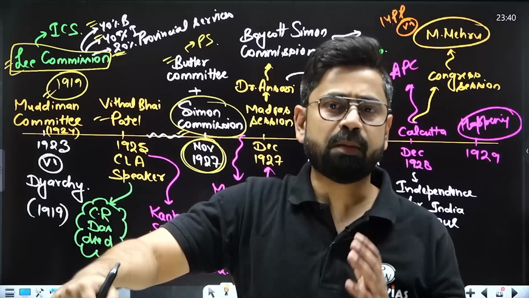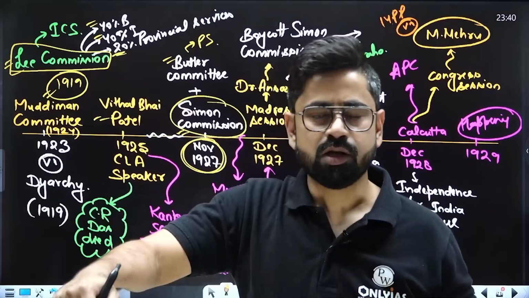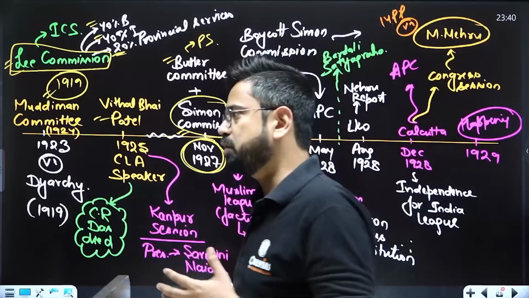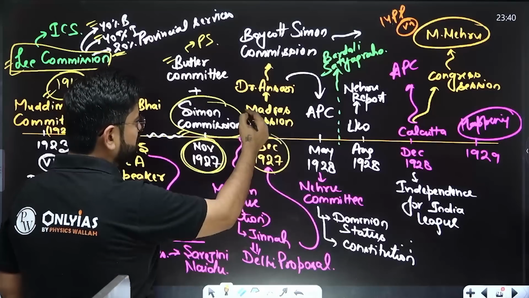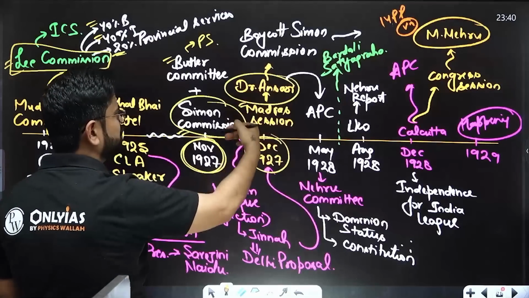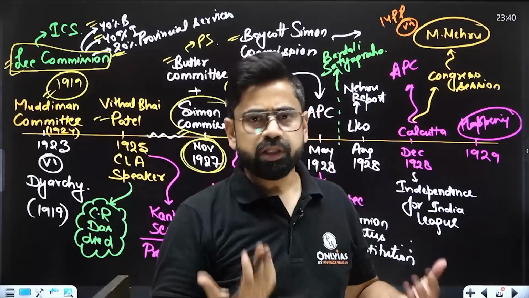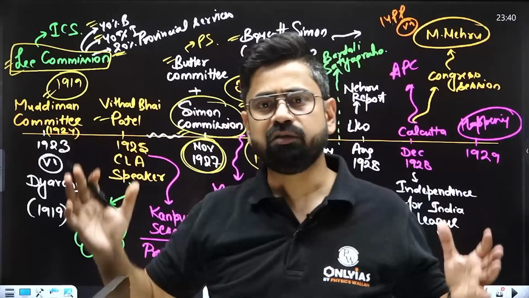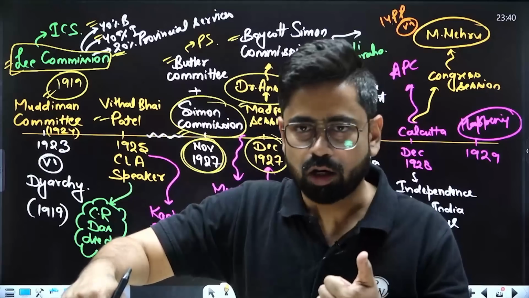But the problem was the Simon Commission did not have an Indian member. That was a major issue. Yes, it was challenged. It does not make sense that the whole question of India is being decided without Indians. So in the December 1927 Madras session, Dr. Ansari was president, and we decided to boycott this Simon Commission. And not only the Congress, but all the other parties also decided to boycott the Simon Commission. So 1927 is about boycott, one thing.